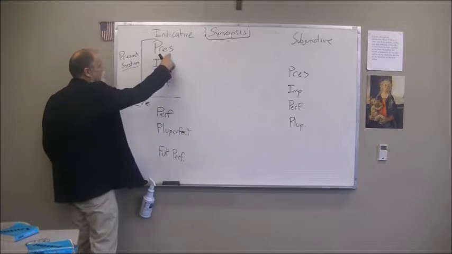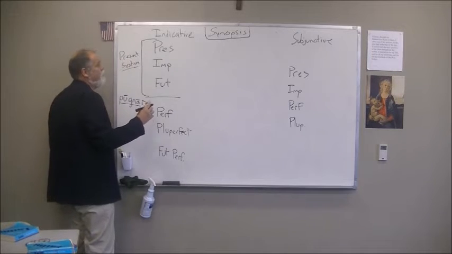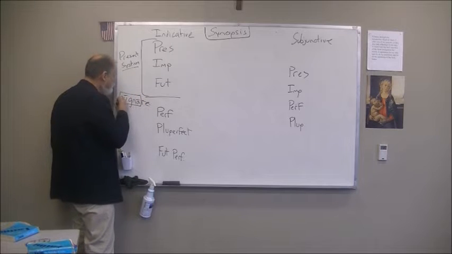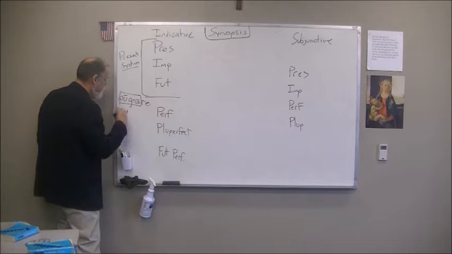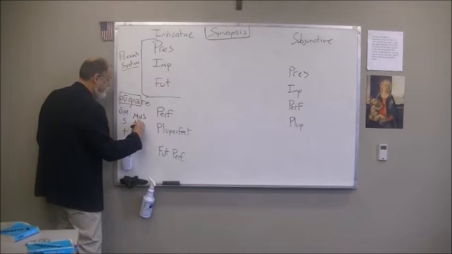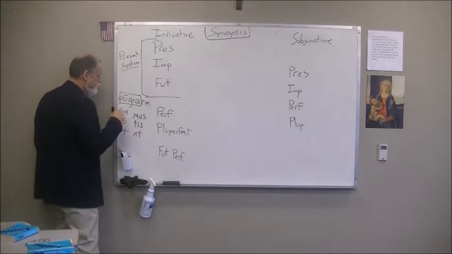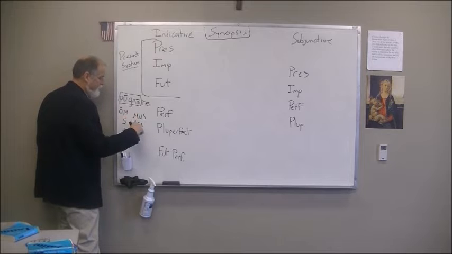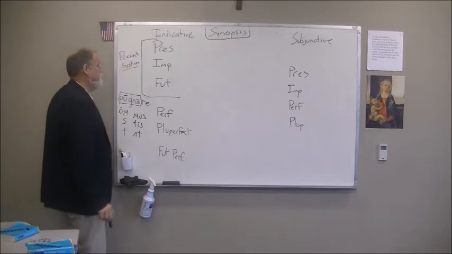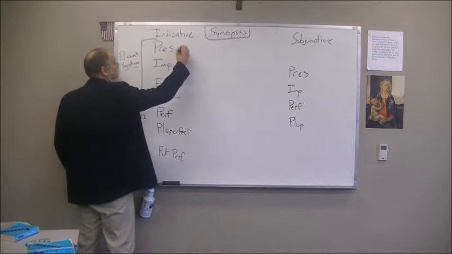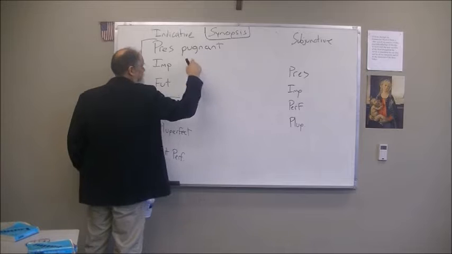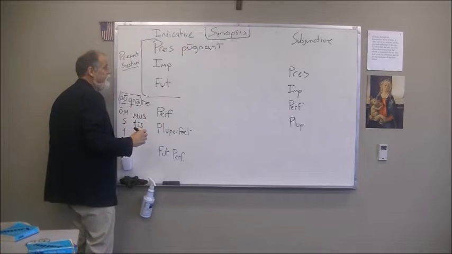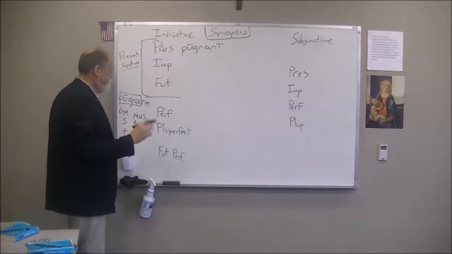All right, so we're going to start with the present. Well, what is the present? How do you form that? Well, you form that with the stem plus the tense sign. And what are the tense signs? O, s, t, mus, tis, nt. Right? This is first person singular and plural, second person singular and plural, and third person singular and plural. So we take the pugna, we drop the macron, and we end up with pugnant. All right? There. And that is our first form, pugnant.